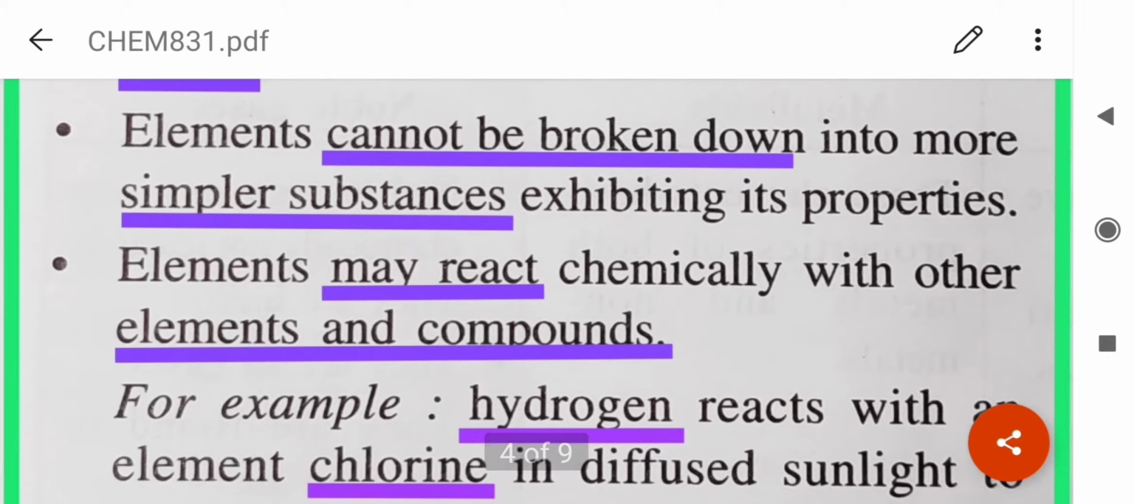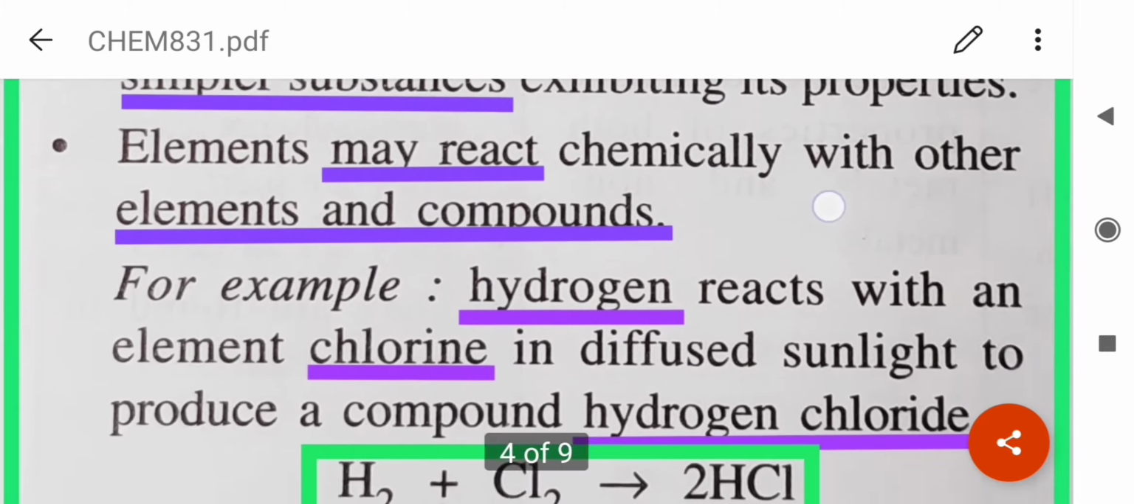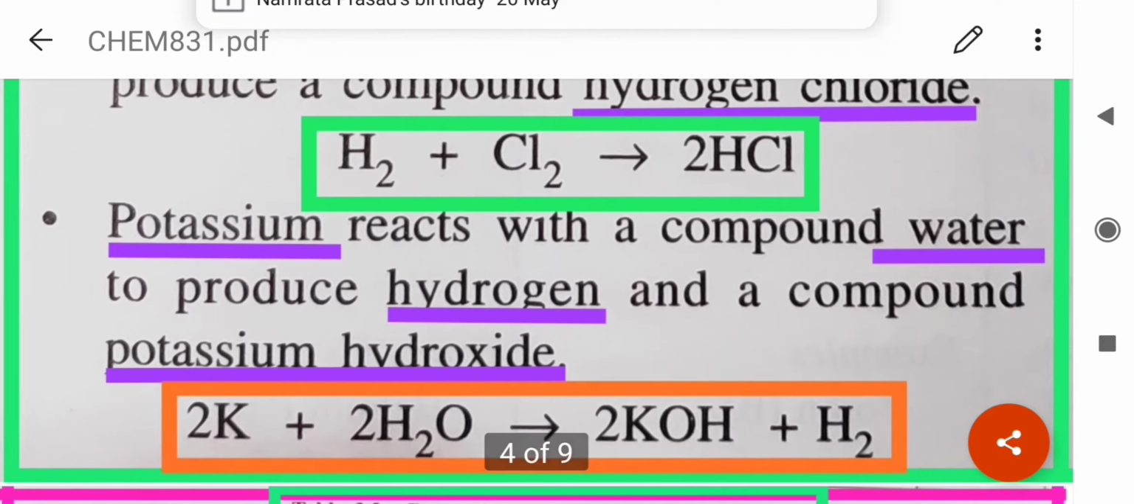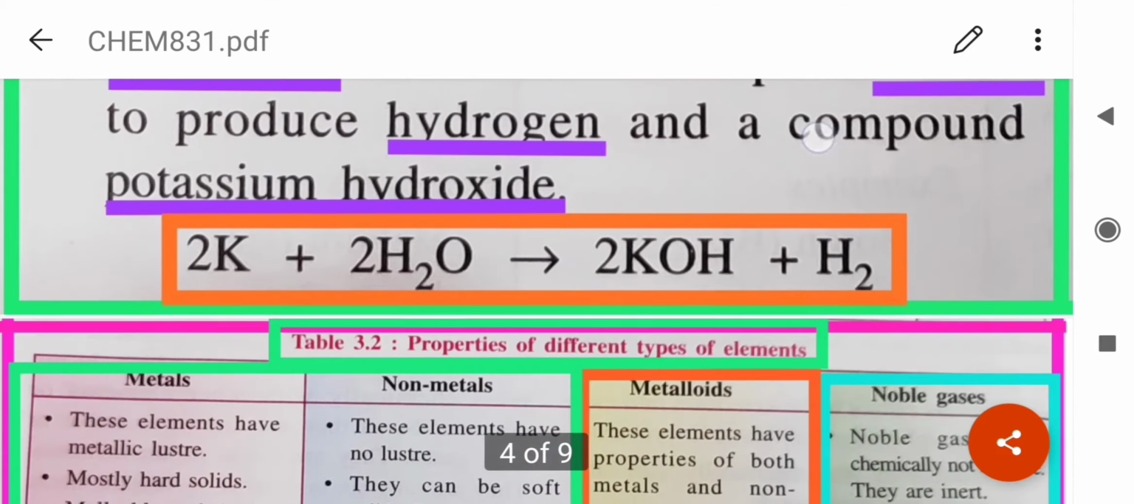They may react chemically with other elements and compounds. Now here you see an example. Hydrogen reacts with chlorine in diffuse sunlight to produce a compound, hydrogen chloride. Potassium reacts with water, as you can see here, to give a compound potassium hydroxide and release hydrogen gas.